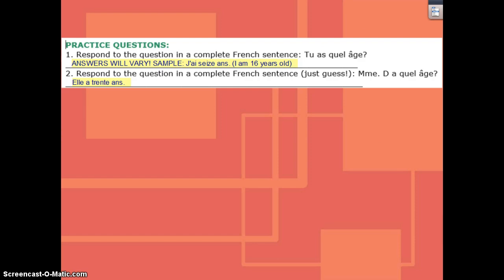Alright, so for your sample questions, I hope you paused it, sorry it's already revealed. If you have to answer the question tu as quel âge, remember from the notes, tu as quel âge asks you have what age, as in how old are you? So when you go to answer to say how old you are in French, you'll say this sentence right here. J'ai, whatever your age happens to be. Here I use 16 as an example, not that I personally am 16. J'ai 16 ans is I have 16 years, as in I am 16 years old.